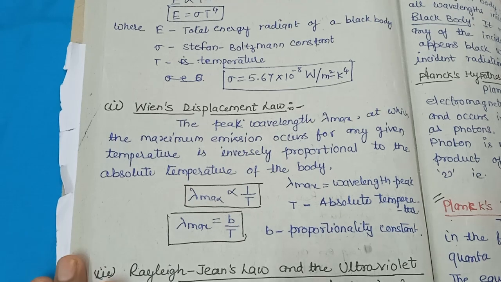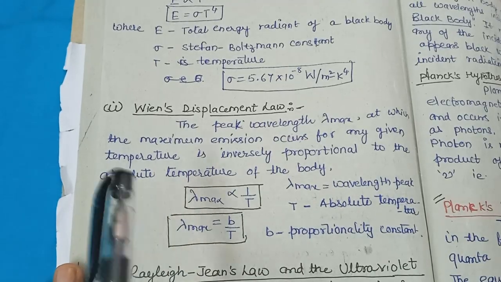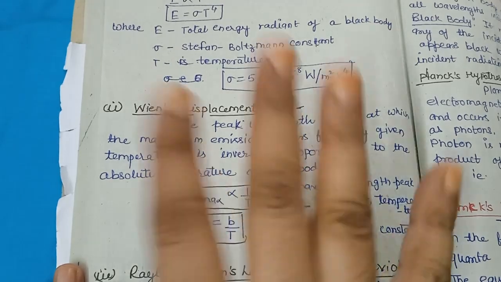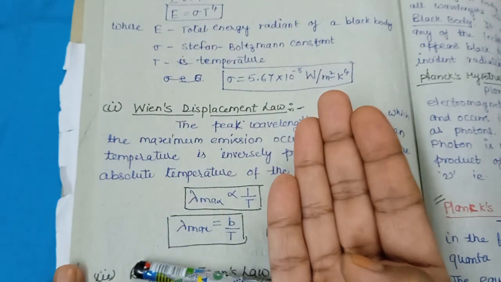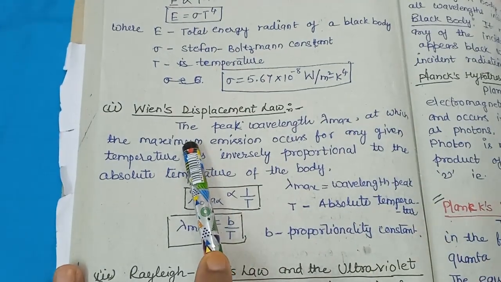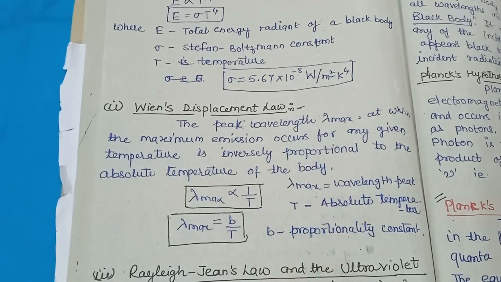Now the next law is Wien's displacement law. Again this law is very important; when the examiner asks a 4 marks question, you have to write this. Now according to this, the peak wavelength is lambda max. What is the wavelength? I will explain.